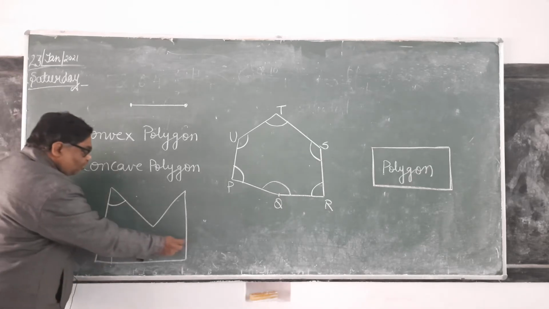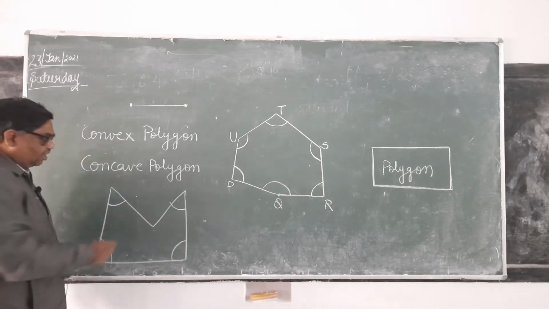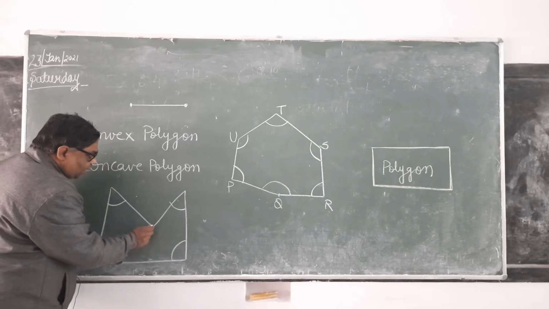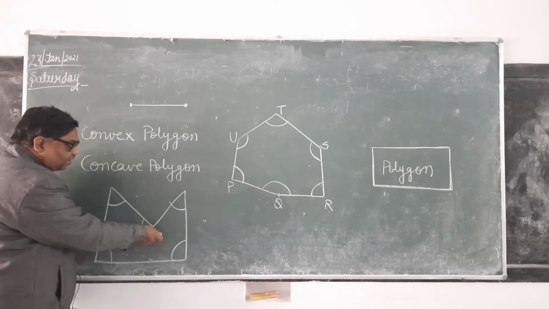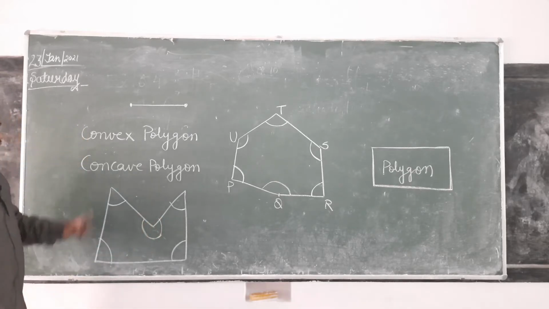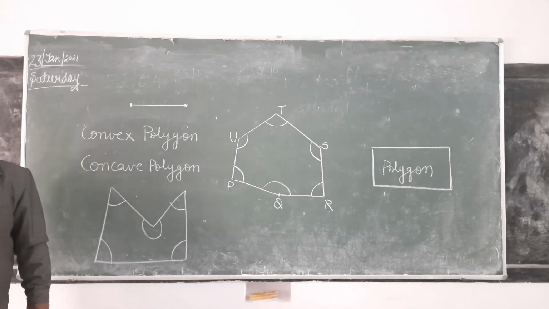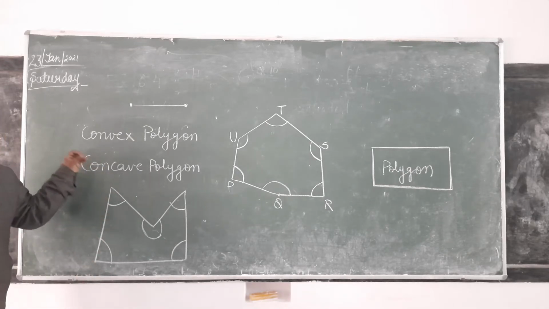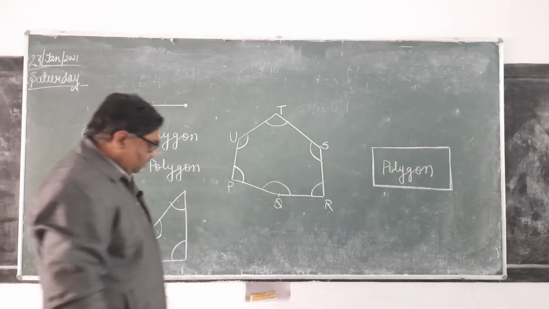This is also less than 180. This is also less than 180. But here one angle is this, and it is more than 180. Why? Because 180 is complete here. So a concave polygon is one whose at least one angle is more than 180. That is called the concave polygon.